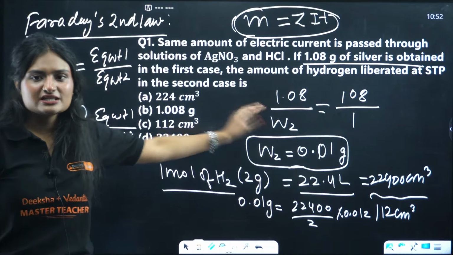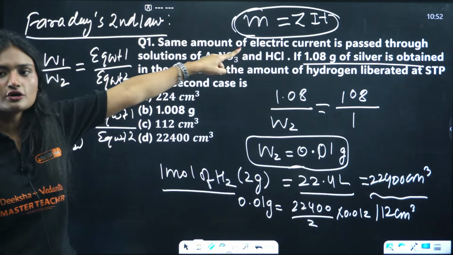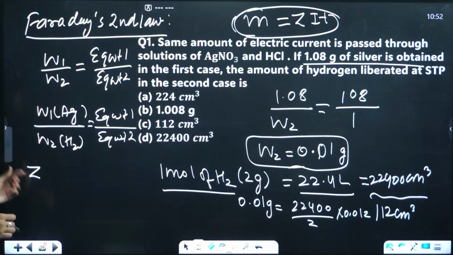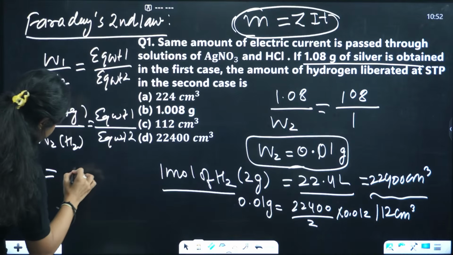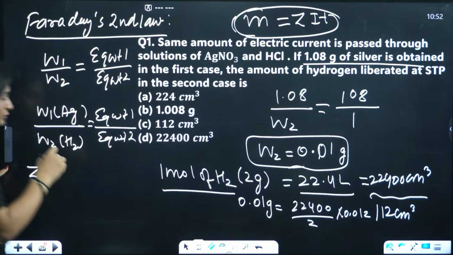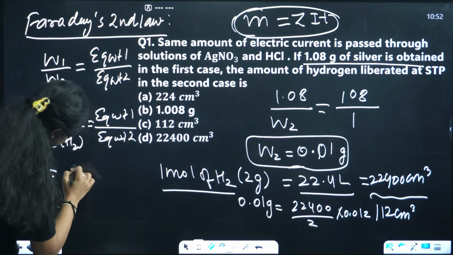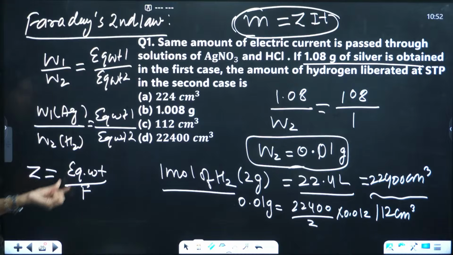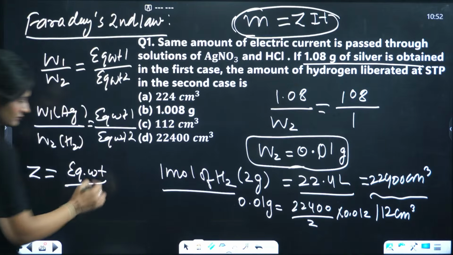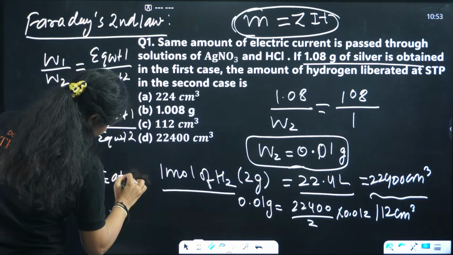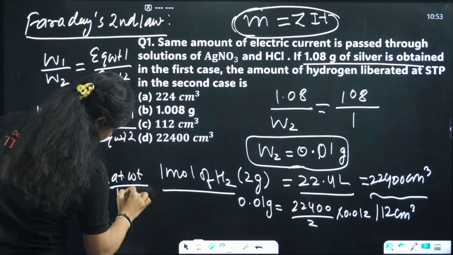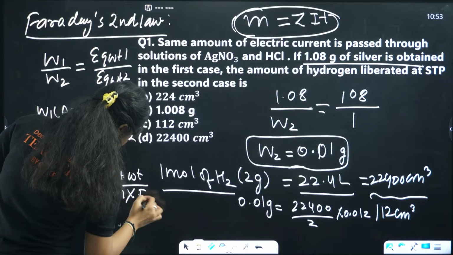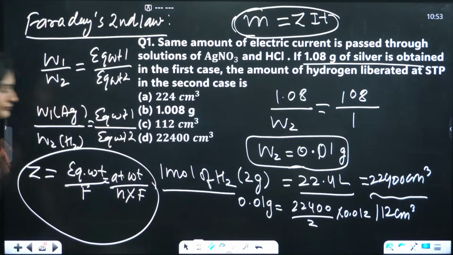Okay, this one was easy if you know Faraday's second law. This is Faraday's first law. Some questions might come about Z, electrochemical equivalent. So Z equals equivalent weight by F, or atomic weight by N factor times F. Okay, this is also important.